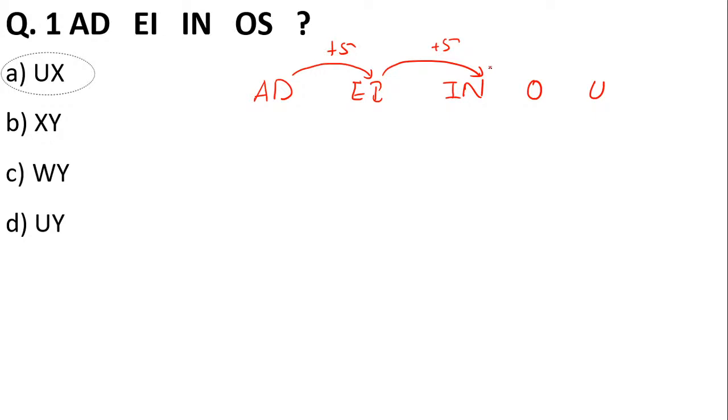The same will apply to O as well. So from N, O, P, Q, R, and S. So 5 letters we are adding, we are getting S. So the series you see is just getting repeated. The same way, in the last term also, we'll have to add 5 letters to S. S, T, U, V, W, and X. So the fifth term is X. That is why A is the right answer.